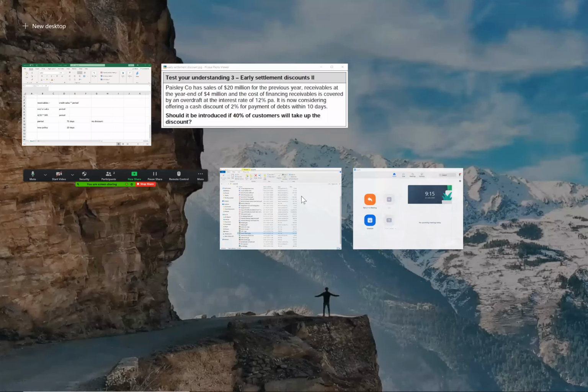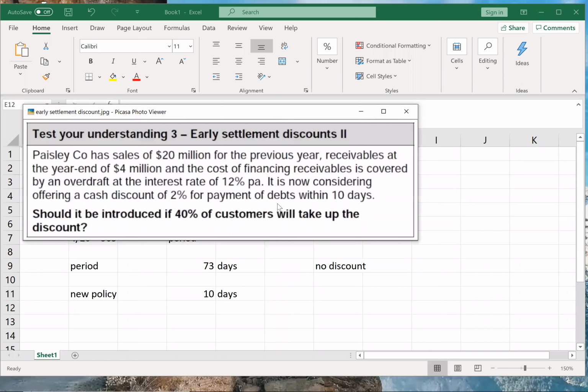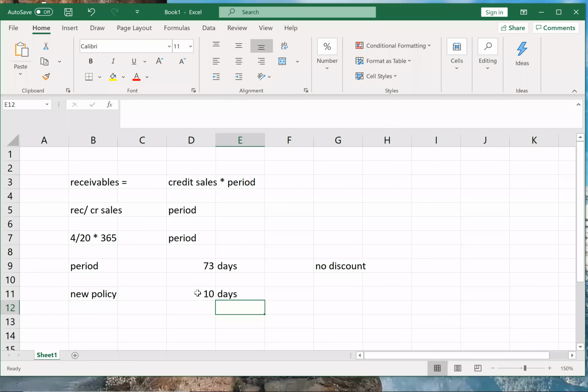See, now they could even have said payments of debts made 10 days before the current period. That also they could give, and then the new policy would be 63 days. So you have to read the question properly. Here they have clearly given within 10 days. They have not given within 10 days of the original period.